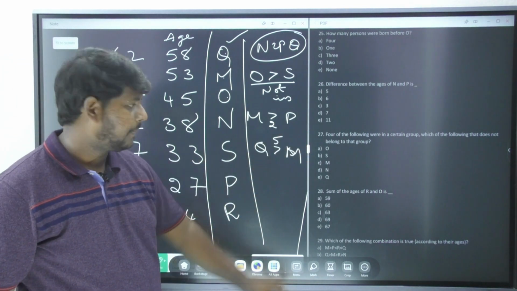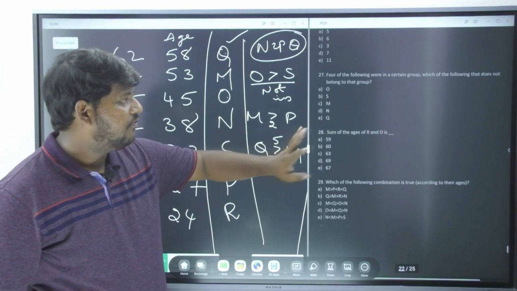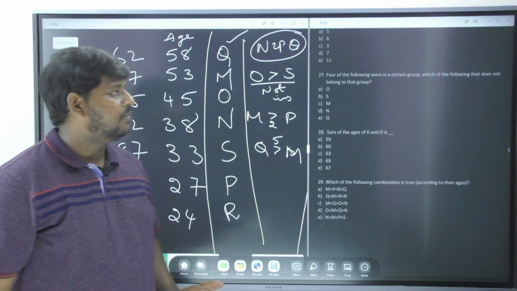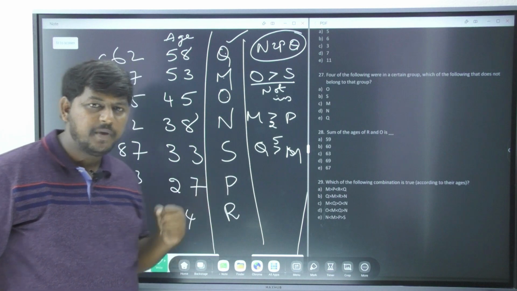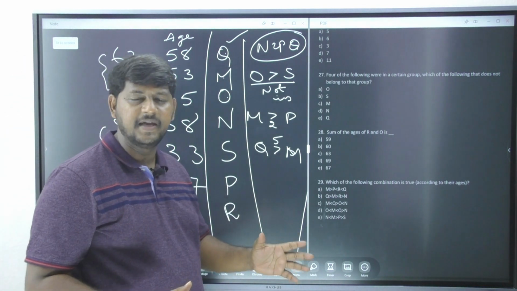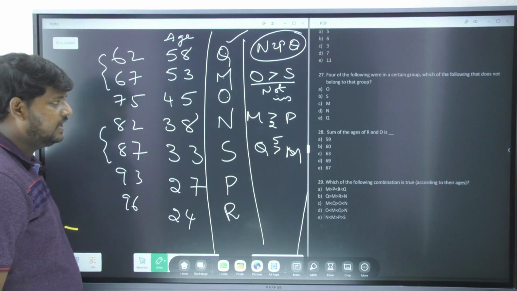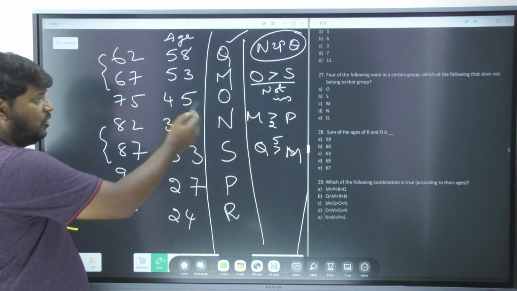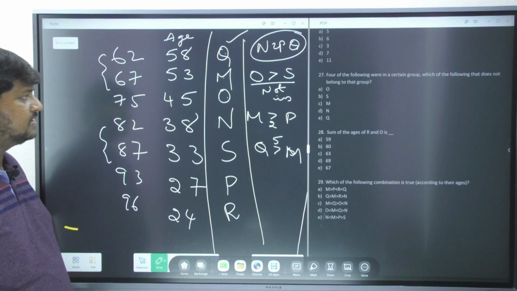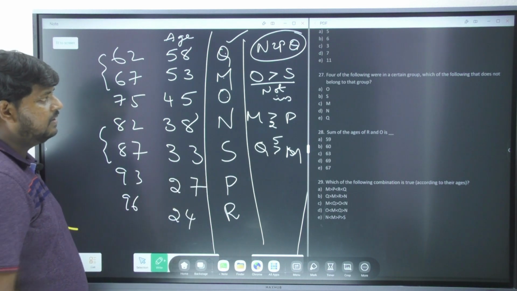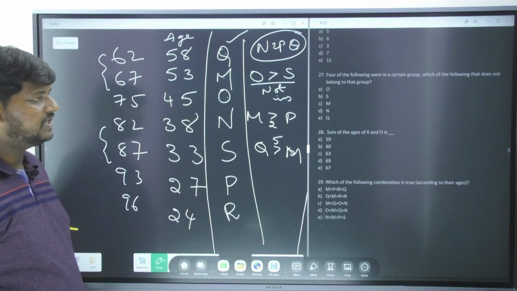4 of the following were in a certain group. Which of the following does not belong to that group? It is nothing but odd man out. Odd man out is very clearly saying out of 5 given options, 4 are going to stay in a different way. Let's see. O is having 45 years. S is having 33 years. M is having 53 years.